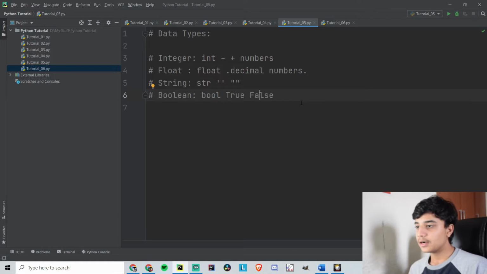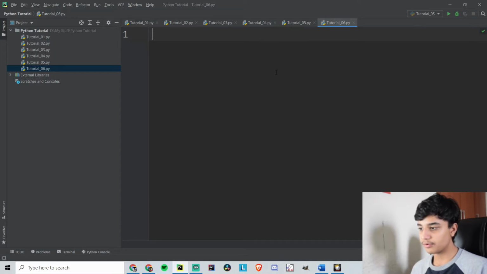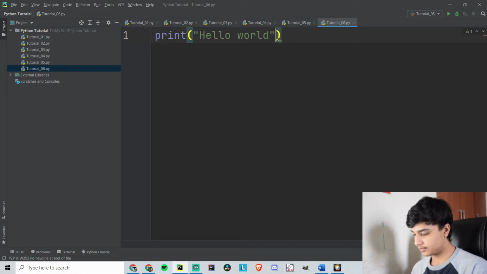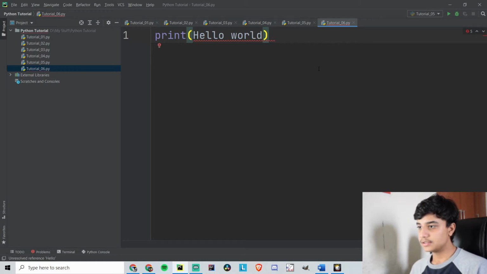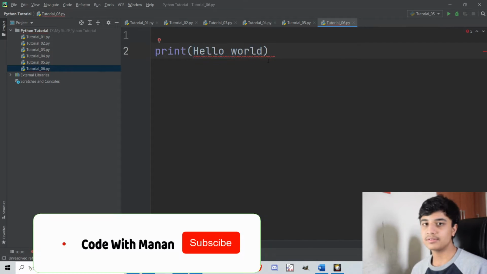In the first tutorial, if you remember, we had discussed print hello world and it was in quotes. So I want to discuss now why we wrote quotes right here. We wrote print and then hello world. If we had removed these quotes, then this would be considered a variable, because hello world is nothing.